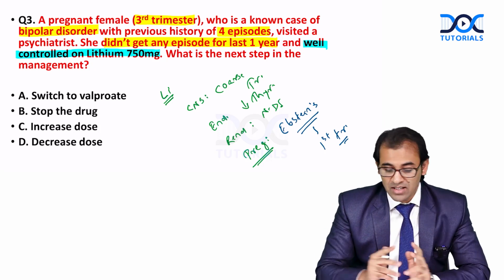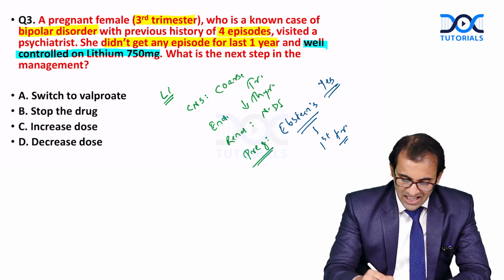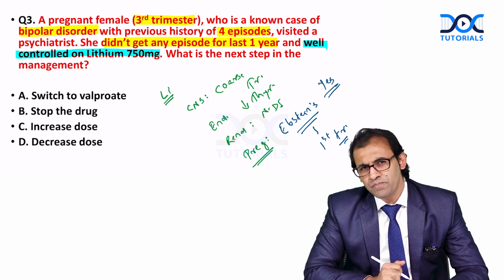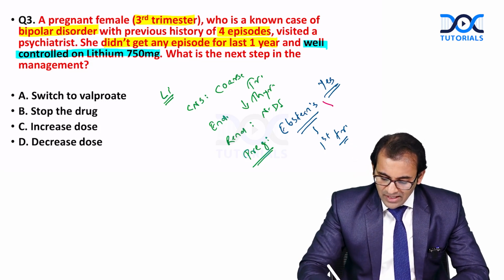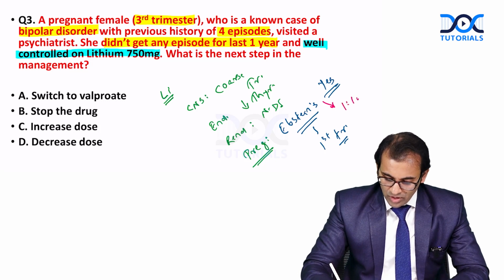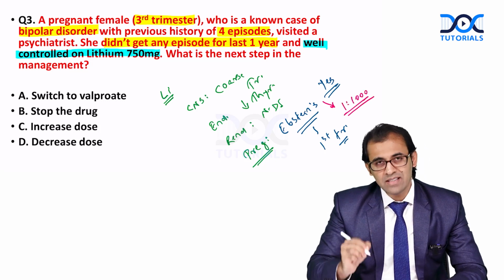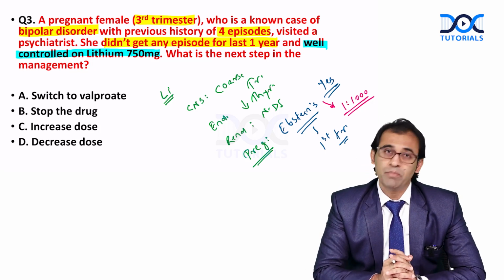Yes or no? Answer is yes. Remember, it can cause Ebstein anomaly, but the ratio is very low, 1:1000. So if it is needed, even during pregnancy, lithium can be used.